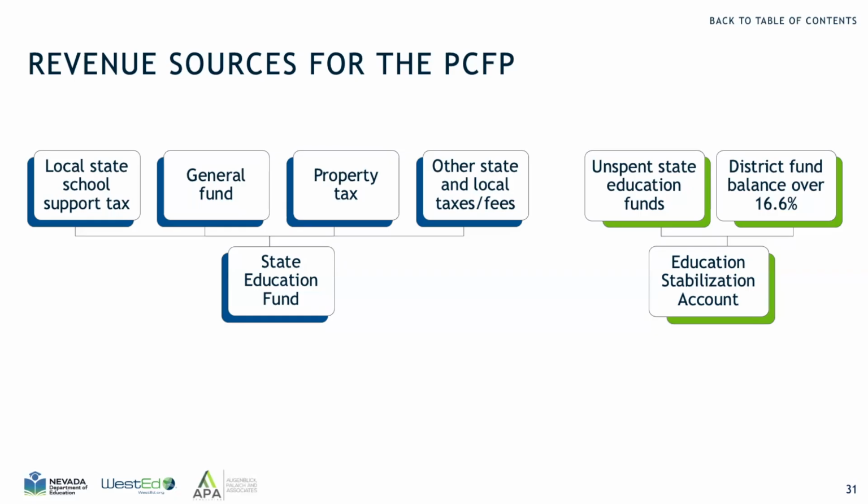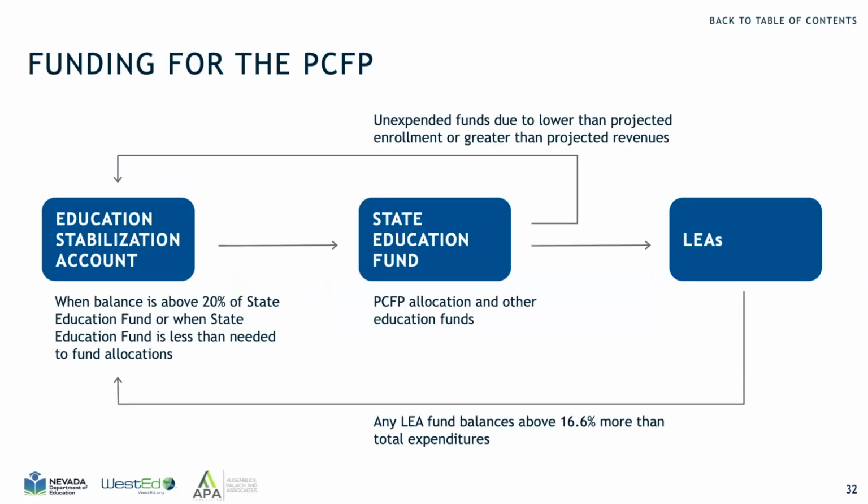In addition to the State Education Fund, there is a second available account to the PCFP. The fund is in the Education Stabilization Account, and comes from the following sources: school districts with an ending fund balance greater than 16.6% of total budgeted expenditures, and unexpended money in the State Education Fund at the end of each fiscal year, unless otherwise excluded. The State Education Fund allocates PCFP and other education funds to school districts.